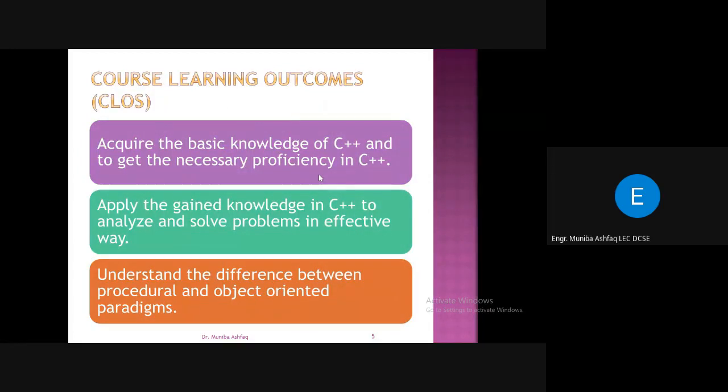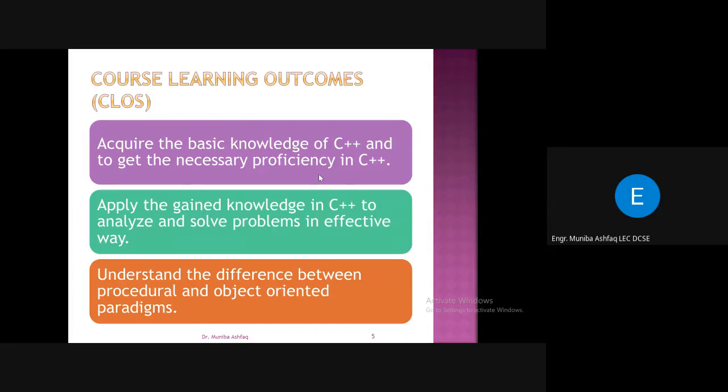First, I would like to tell you the course learning outcomes, or the CLOs of your course, what you will get at the end of this course. At the end of this course, you will have a basic knowledge of C++ and the necessary proficiency in C++.